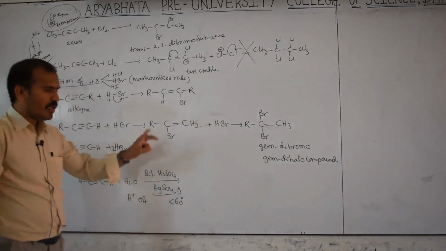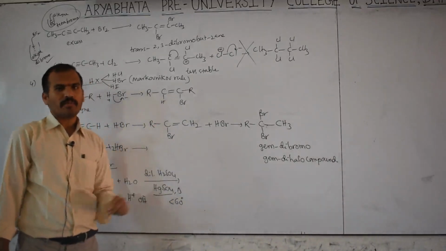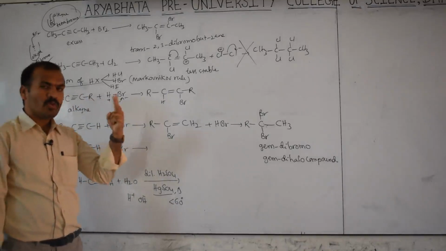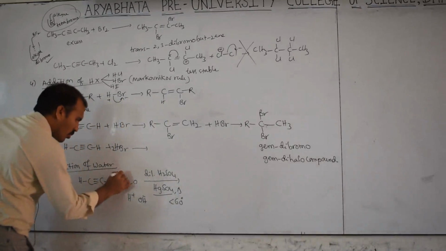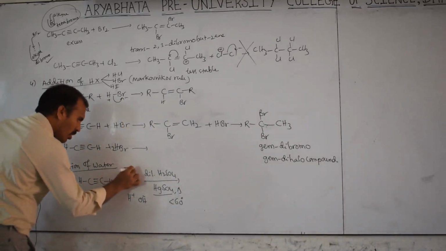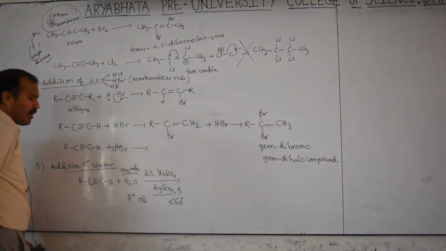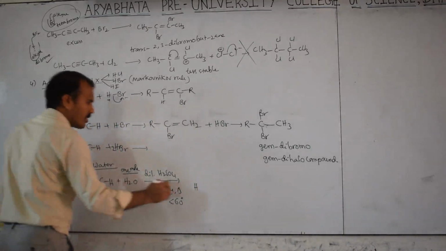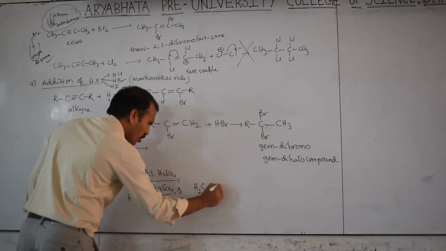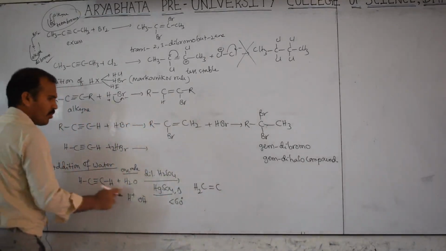Now you can observe, in addition of HBr we can add 2 moles, but here only 1 mole of H2O is added. So H and this H, this is converted into CH2 double bond CH, and this will be OH.